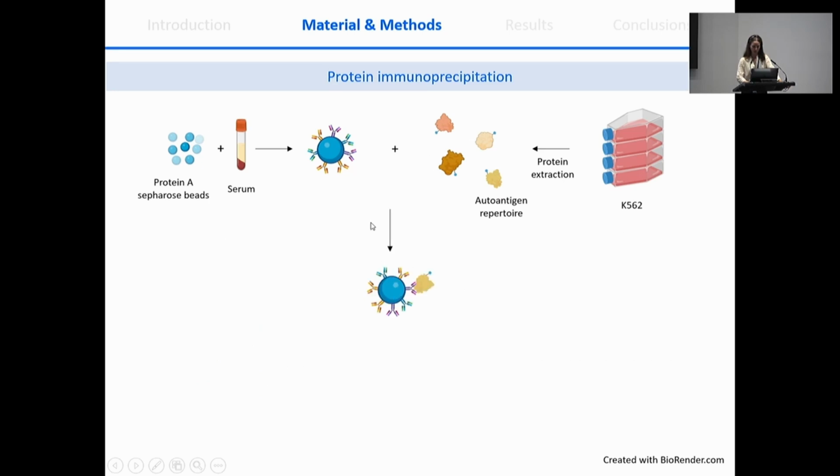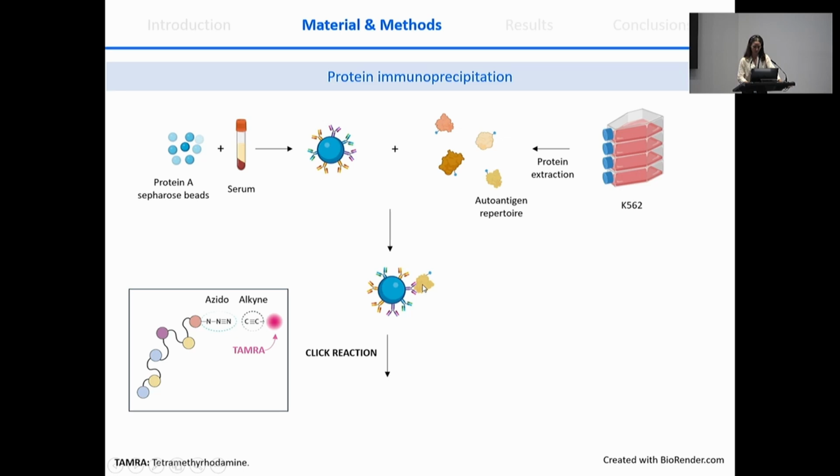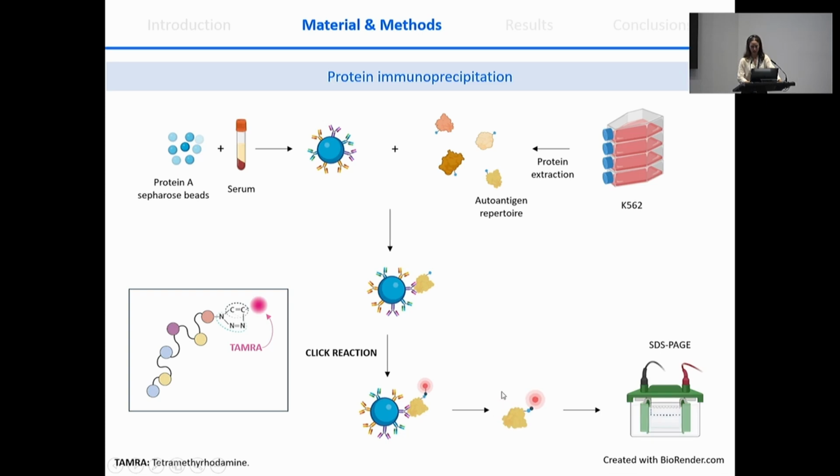And after incubating the beads with these protein extracts, if there is an autoantibody that can recognize this protein, it will get bound. And after that, we do a click reaction in which an alkyne group bound to a fluorochrome is incubated with the beads, and the azide and alkyne groups get combined in a way that the proteins get marked with fluorescence. So we can easily visualize them in a gel, and same as the RNA molecules, we can detect them by the molecular weight and also using reference arrays.